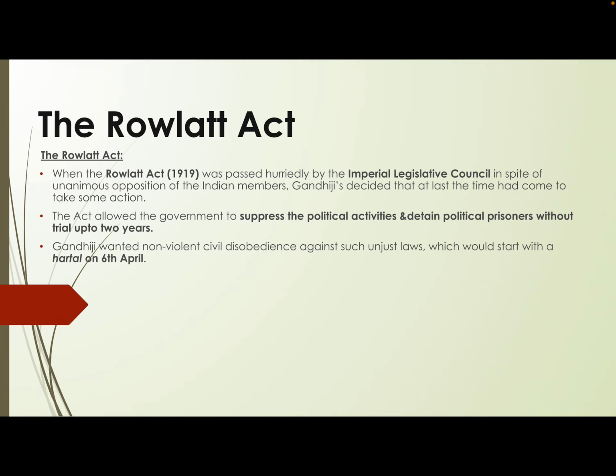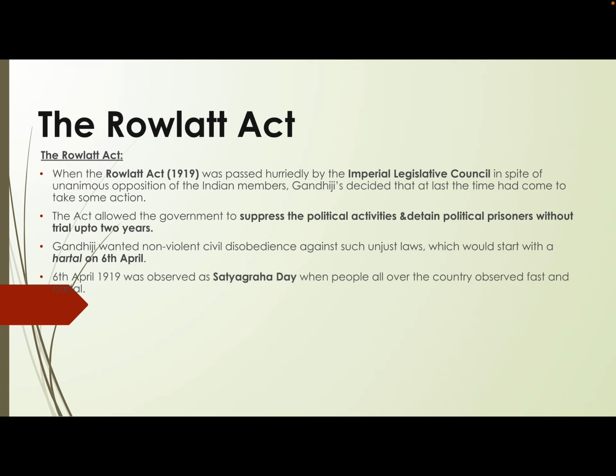Unjust, that was unjustified, that was inhuman, just putting somebody in jail without trial for 2 years. So Gandhiji decided that yes, he will absolutely launch a non-violent civil disobedience movement against it. And how did he do it? He started a nationwide hartal on 6th of April 1919.